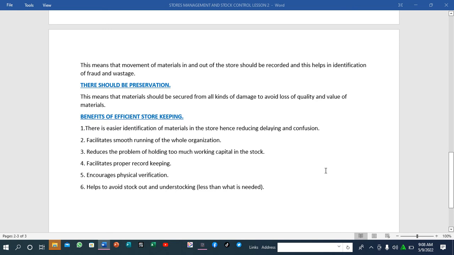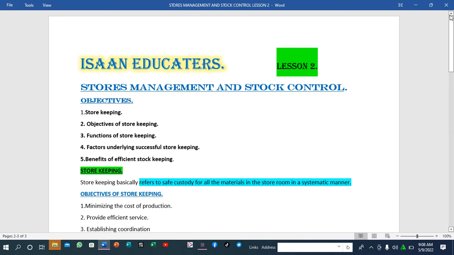So that marks the end of this lesson. I hope this lesson was of benefit to you. Today you have learned about what storekeeping is. You have also learned about the objectives of storekeeping; objectives can also be called the aims. You have also learned about the functions of storekeeping, factors underlying successful storekeeping, and lastly, the benefits of efficient storekeeping.